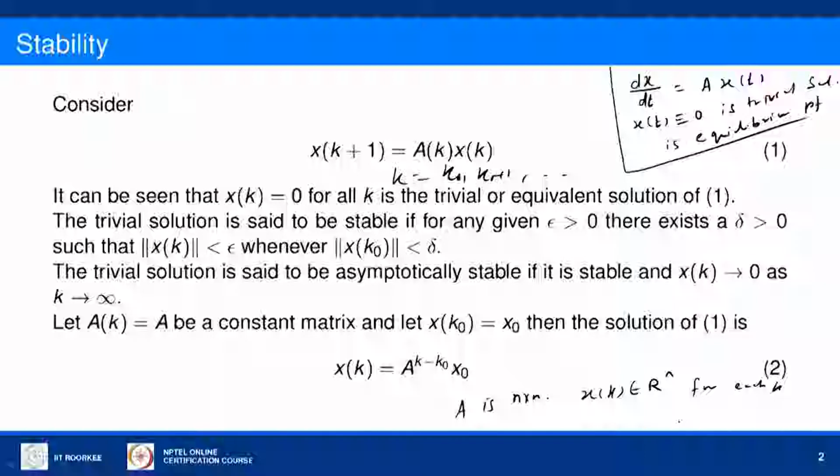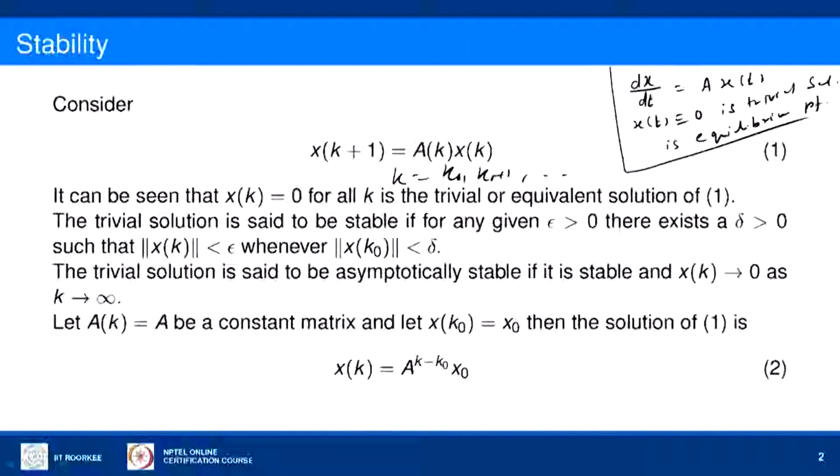It can be easily seen that if x of k is equal to 0 for all k, and you substitute it in the right hand side, we will get x of k plus 1 also equal to 0. So we can conclude that x of k identically equal to 0 for all k is a trivial solution of this system 1, or it can be called the equilibrium point.